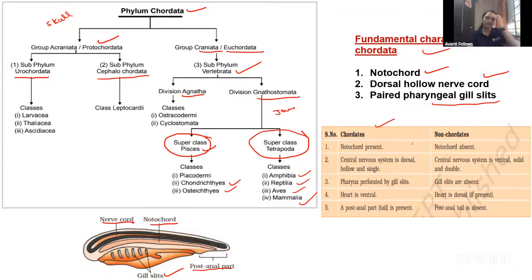And here you can differentiate between the chordate and non-chordate. Notochord is present in the chordates. It is absent in non-chordates. Central nervous system is dorsal here, but it is ventral here. And pharynx has the gill slits. Ear does not have the gill slits. Absent. Heart is ventral in the chordates. Heart is dorsal here. And post-anal tail is present in chordates. It's absent in the non-chordates.